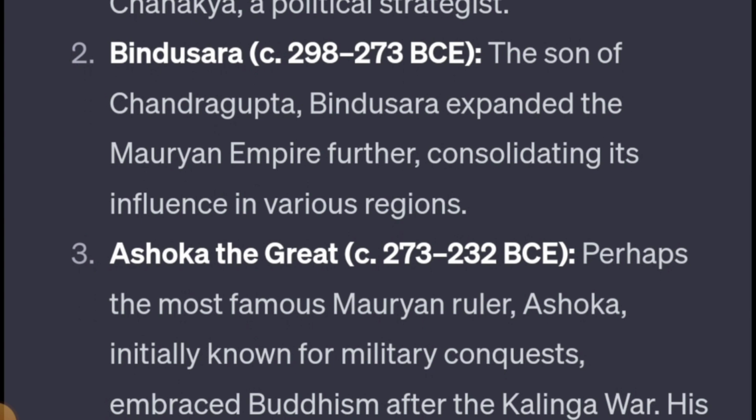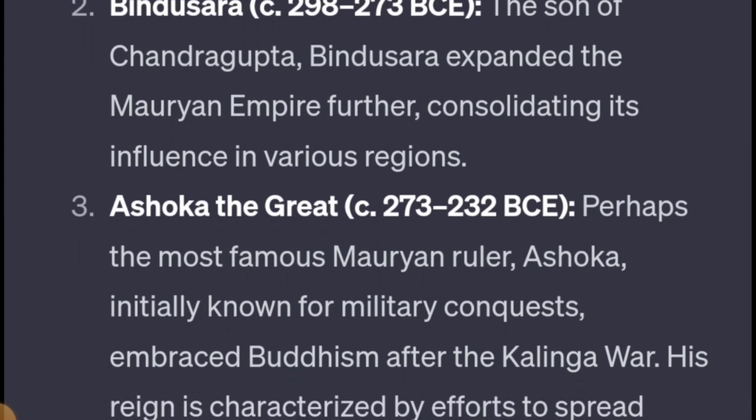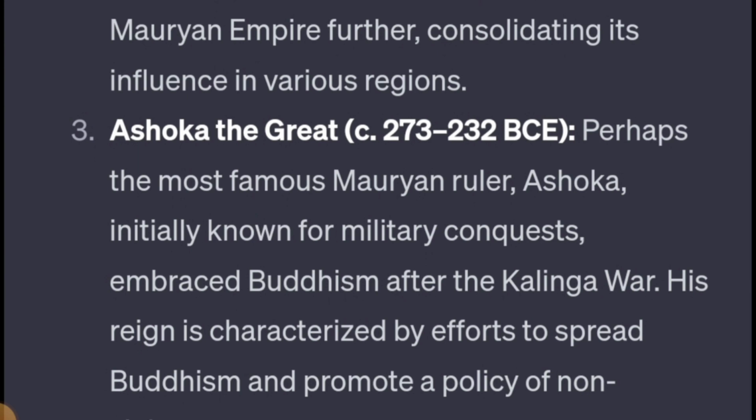Bindusara had many sons, like four sons, and Ashoka was the second son. Bindusara wanted his first son, the eldest son, to become the ruler. But there was a revolt in the Taxila region. So he sent his elder son to suppress the revolt, but he was not able to and was a failure. After that, he sent Ashoka to suppress the revolt in the Taxila region, and Ashoka succeeded. So he made Ashoka the governor of Taxila, and Ashoka became the governor of Ujjain also.